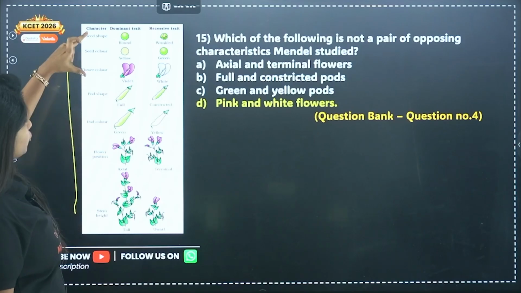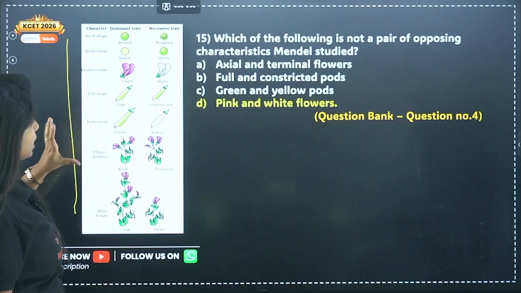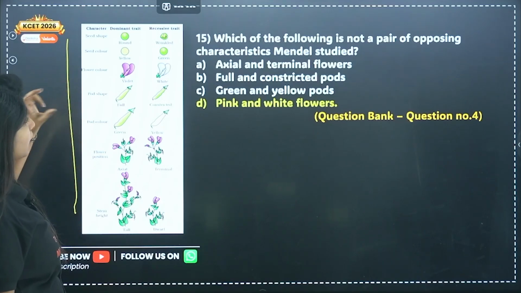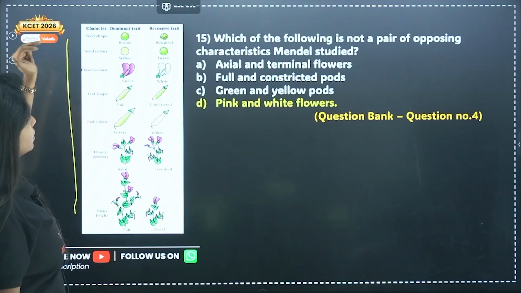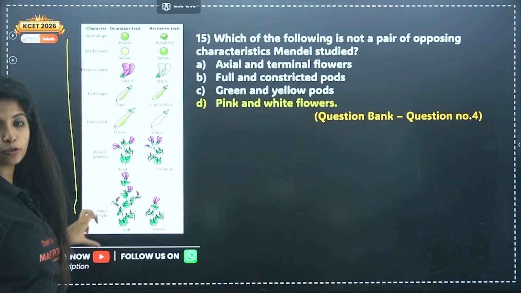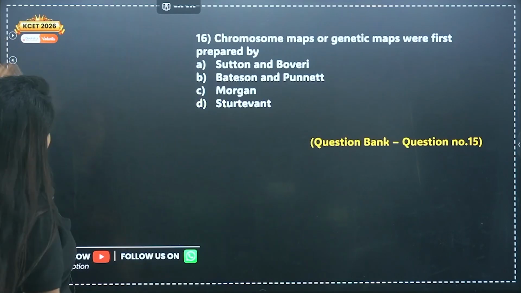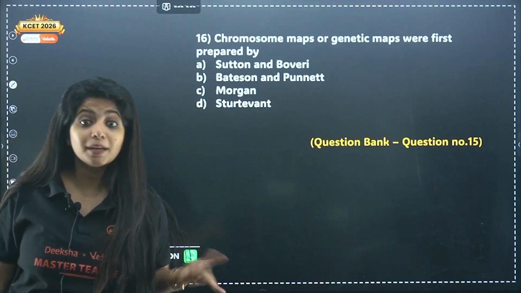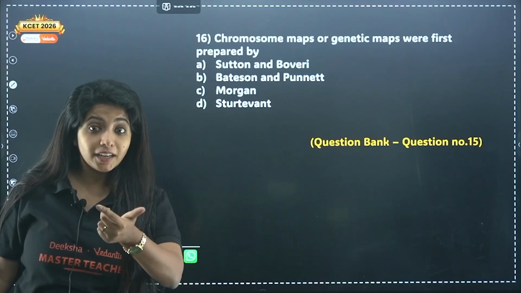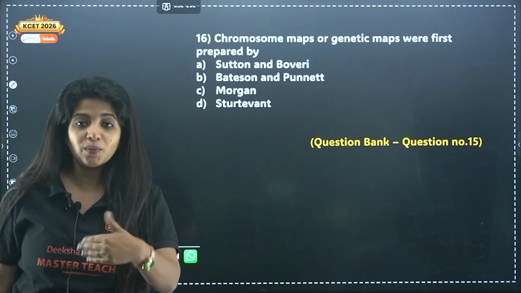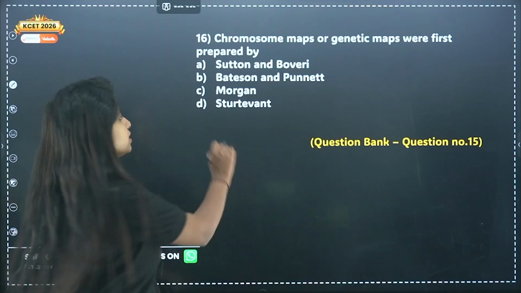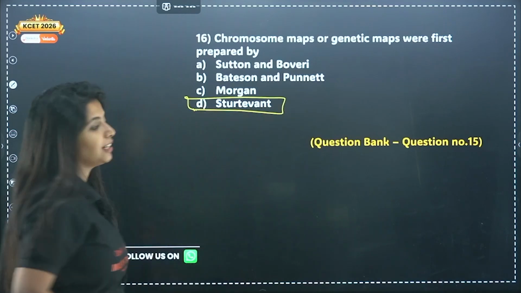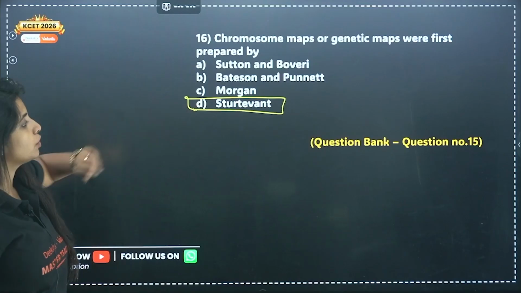Please go through. For flower, you have 2, flower position and flower color. For pod, you have 2, pod shape and color. And seed color and seed shape is there. One thing is unique and that is stem height. Chromosome maps or genetic maps, gene mapping, were first prepared by Sutton and Boveri, Bateson and Punnett, no. Morgan, student of Morgan, his name is Alfred Sturtevant. I told you, right? So your answer for this question would be D.